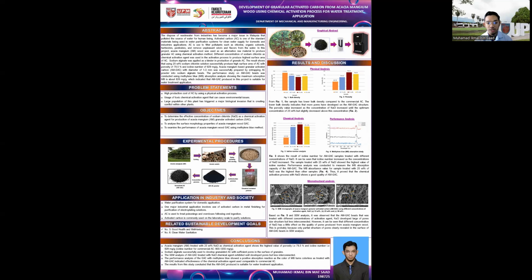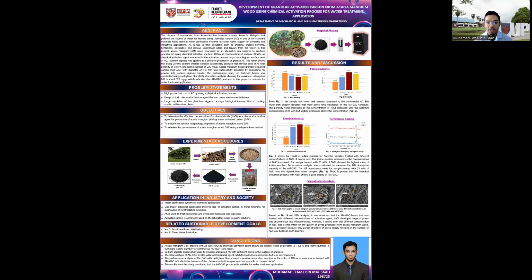Hence, I will go to the results and discussion. For the results, the first one is regarding the second objective, which is physical analysis. The first one is about the bulk density, and Figure 2 is about the porosity. From Figure 1, the sample has a lower bulk density than the commercial activated carbon.